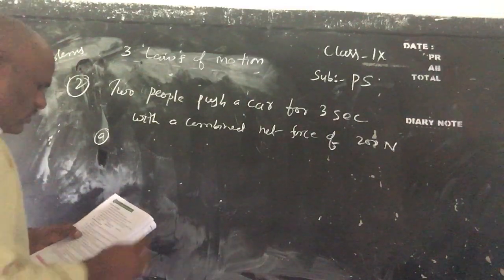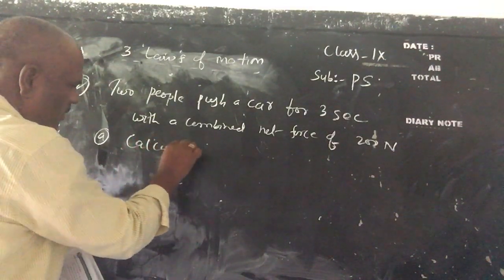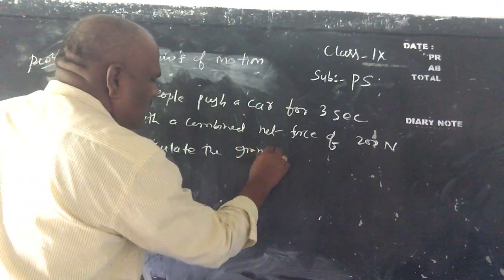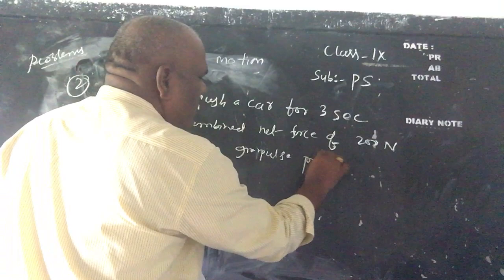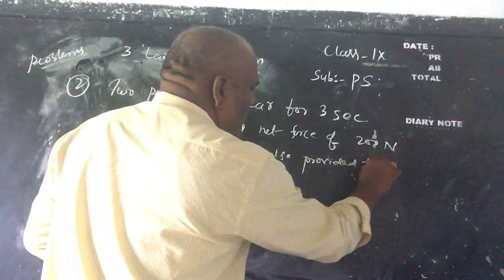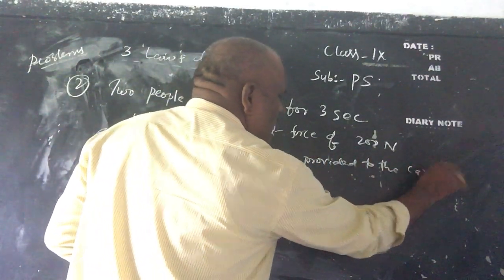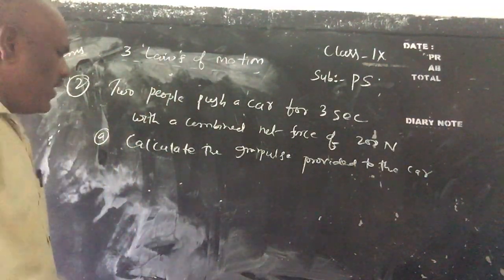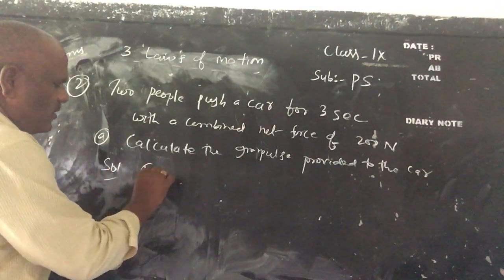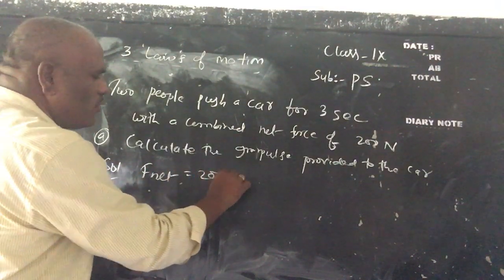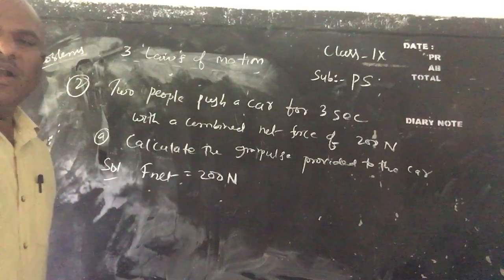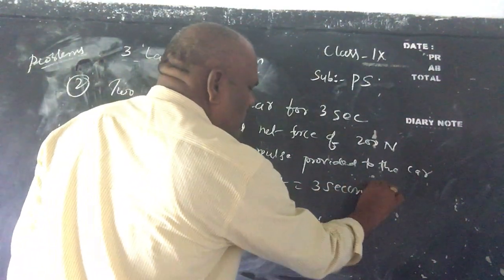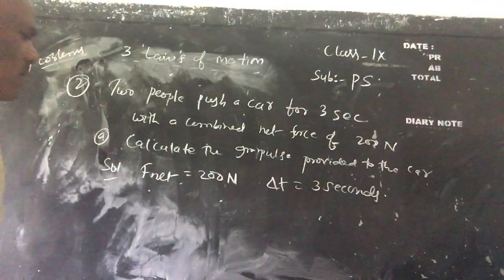Calculate the impulse provided to the car. So let us see, children, what is given here. F net equal to 200 newtons. Delta T how much, children? Delta T equal to what? 3 seconds. Delta T is equal to 3 seconds.